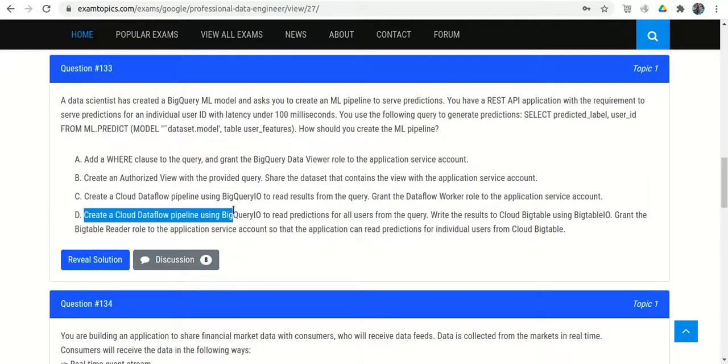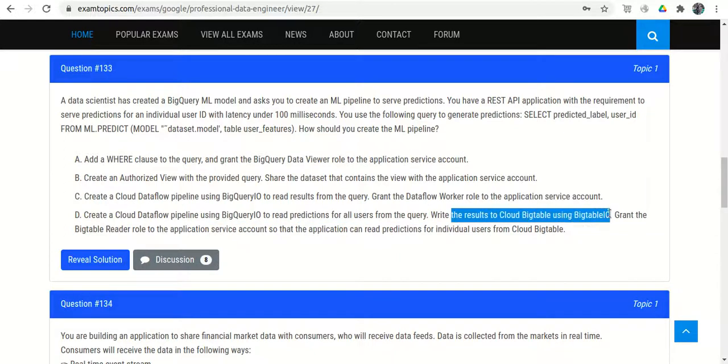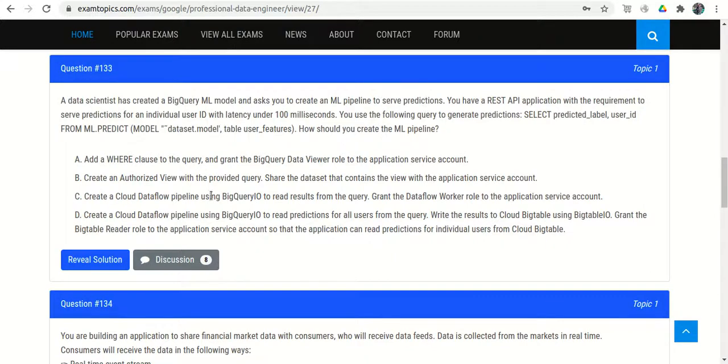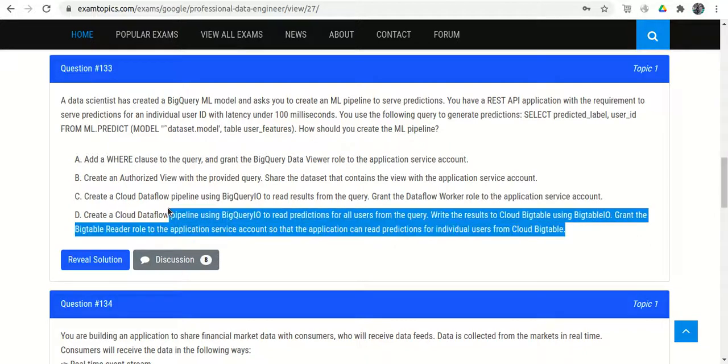Create a Cloud Dataflow pipeline using BigQuery input and output to read predictions for all the users from the query. We will read the predictions from BigQuery and write the predictions into Bigtable. Because we have the application which will access the predictions, we will grant the Bigtable Reader role to the application, so that the application can read the predictions from Cloud Bigtable. Okay, fine. So now we have two options left, option C and option D.